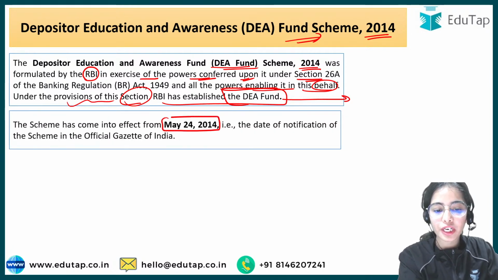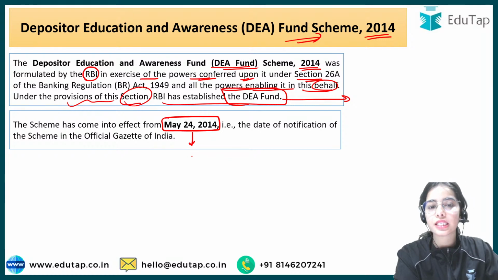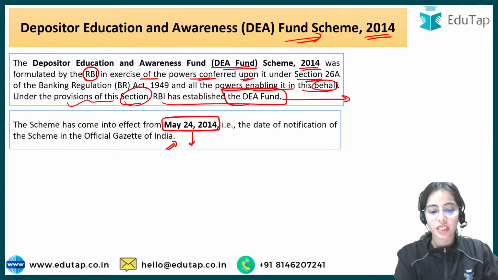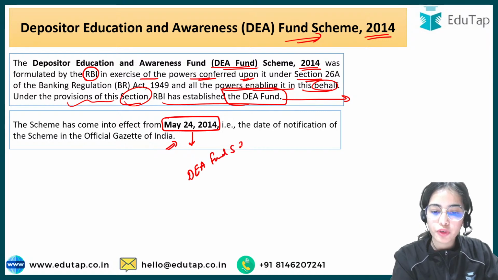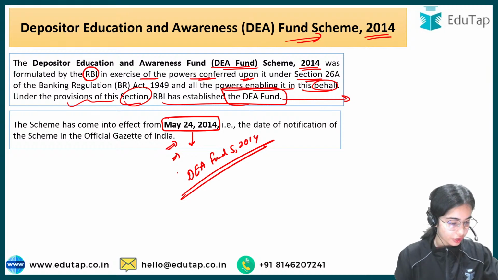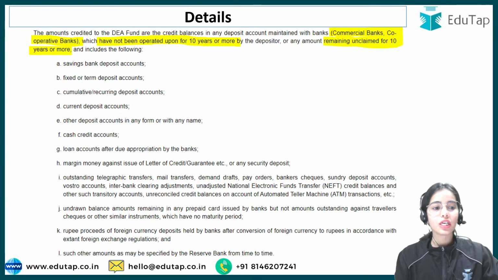This scheme has come into effect from May 24, 2014. So this date, this year is very important. It was on this date that the scheme came into effect, that is the Depositor Education and Awareness Fund scheme of 2014. This came into effect from May 24, 2014. Okay. So now the amounts.